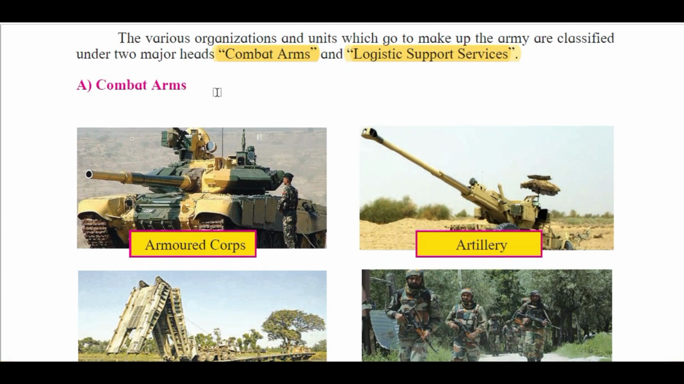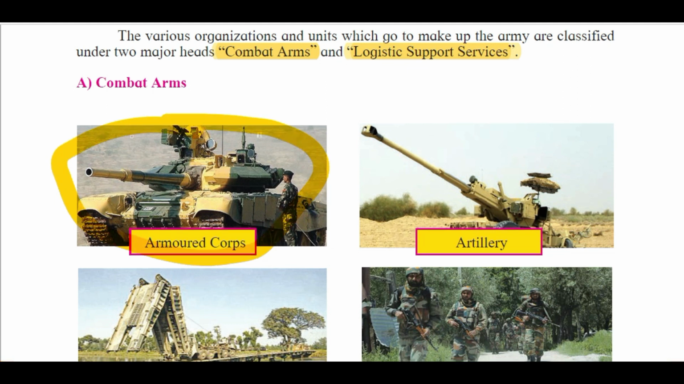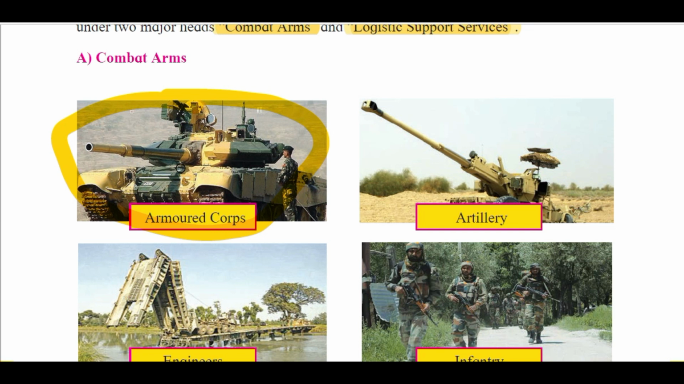So let's discuss the combat arm. Here you can see armor corps. Armor corps contains different tanks, like Bhishma and Arjun. So we have such an armored vehicle which plays a decisive role on the battlefield, and it is a very crucial vehicle to fight a battle at rugged terrain.